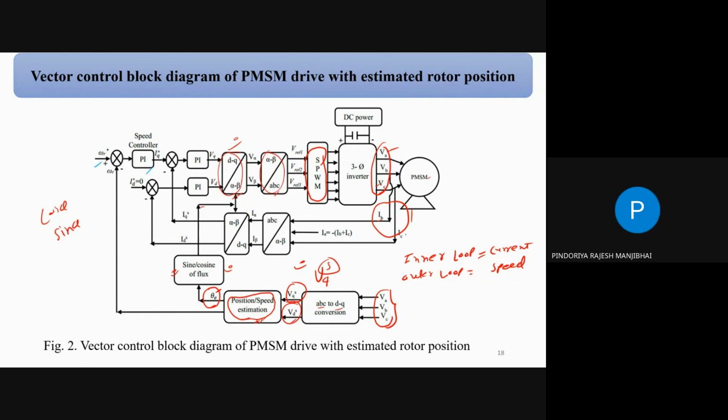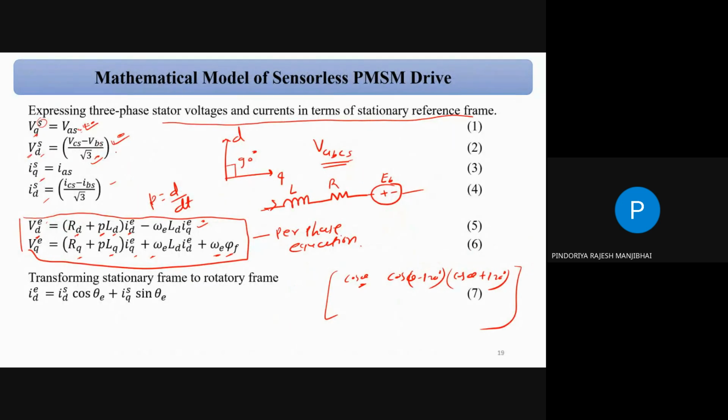So here is a voltage, correct? This one is VA, and we have only two quantities, the DQ axes. So this is D and Q, correct? We can say D and Q are at 90 degrees to each other.